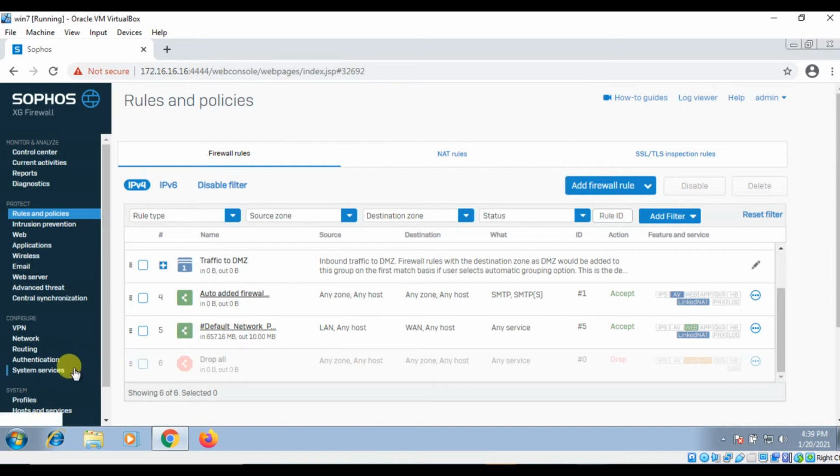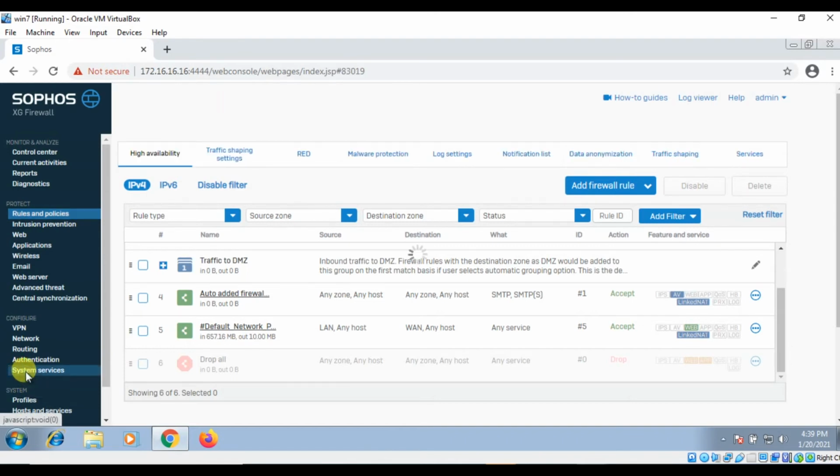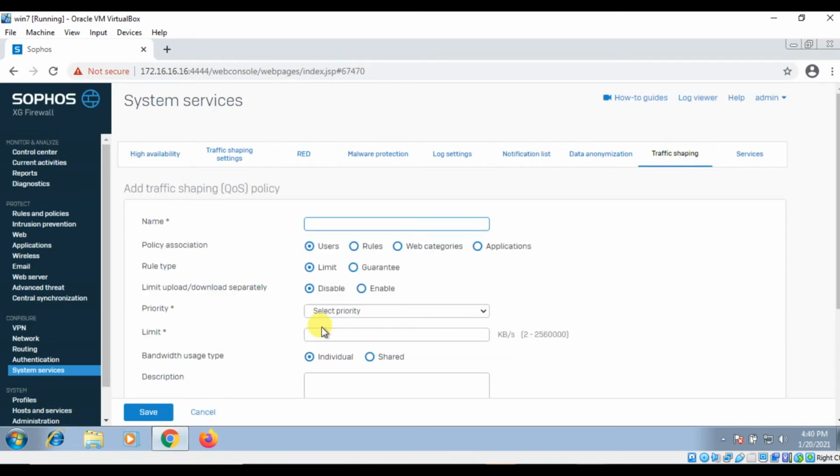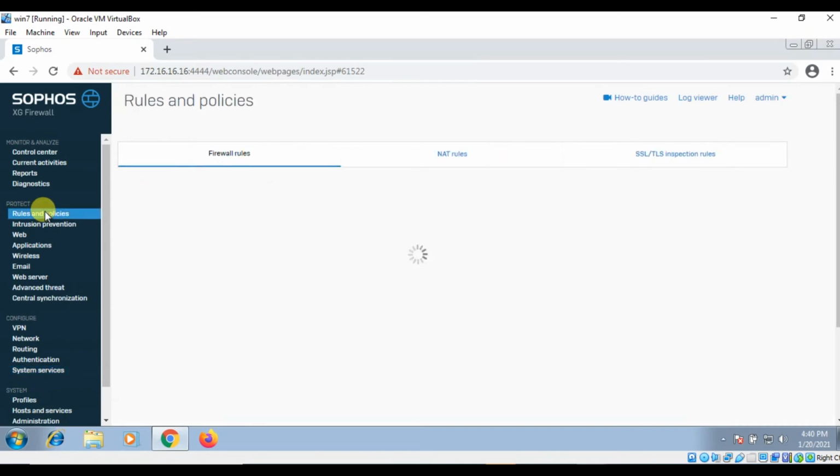When we create a traffic shaping policy, we have two options: we can create an individual policy, or we can create a shared policy. Here you can see, while creating a policy, it will ask whether you want to create individual or shared bandwidth. What is the meaning of this individual or shared bandwidth?